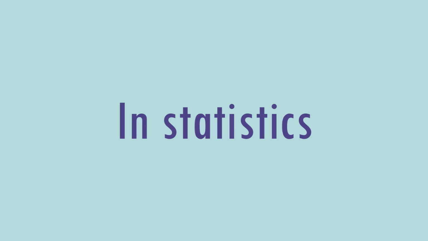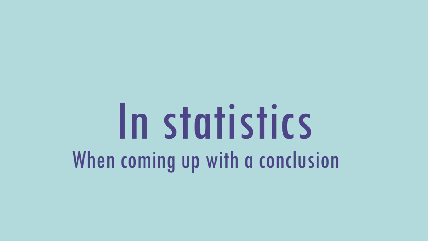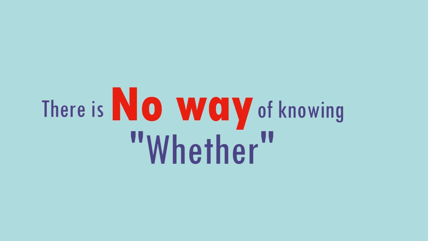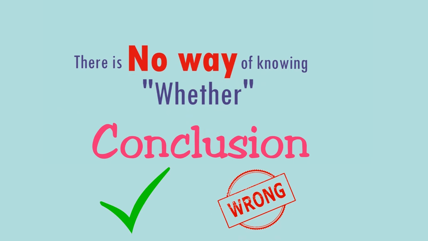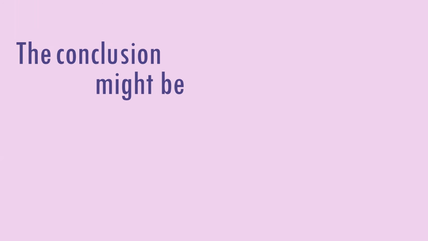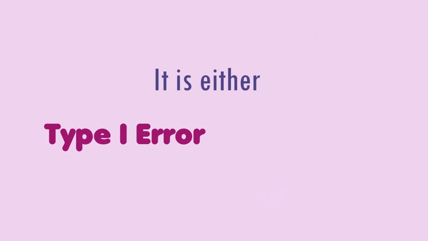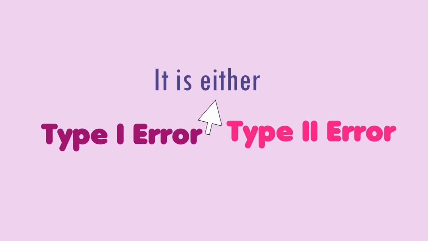In statistics, when coming up with a conclusion, there is no way of knowing whether that conclusion is true or false. The conclusion might be wrong in two possible ways. It is either a type 1 error or a type 2 error.